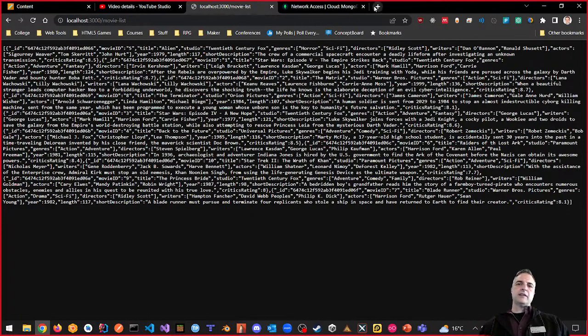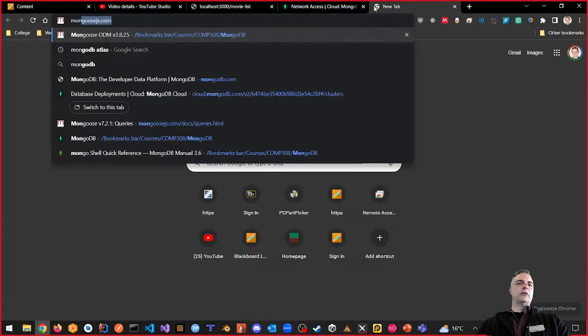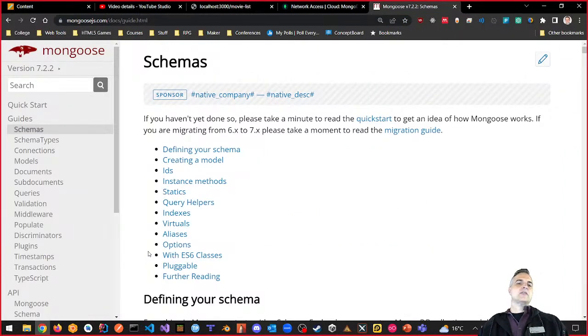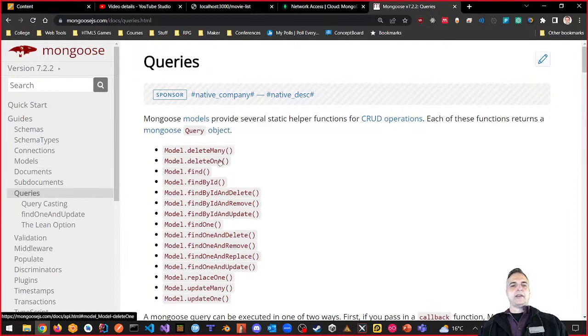And so the next stage of this is taking a look at the new Mongoose documentation, because things have changed, like we said before. If you look here under queries, we wanted to look at stuff that you could do. Let's start with creating new movies. That's a little bit more challenging. But I think if we tackle that one, updating is not as hard, and deleting and updating have relationships between the two of them.